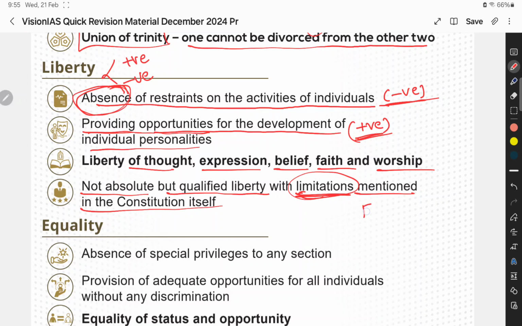They are mentioned in the fundamental rights. For example, when it comes to religion, health is one of the limiting terms. We will discuss when we go to the fundamental rights, but keep in mind as of now that liberty is not absolute but qualified. Qualified in the sense it has some limitations, and we have to follow those limitations.